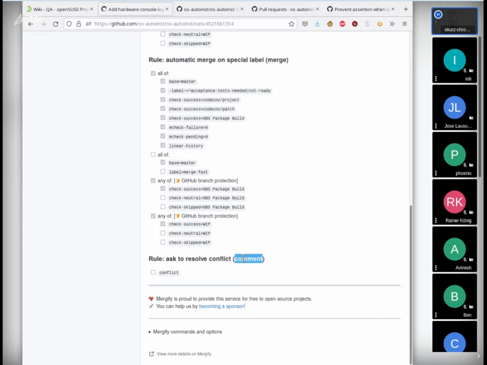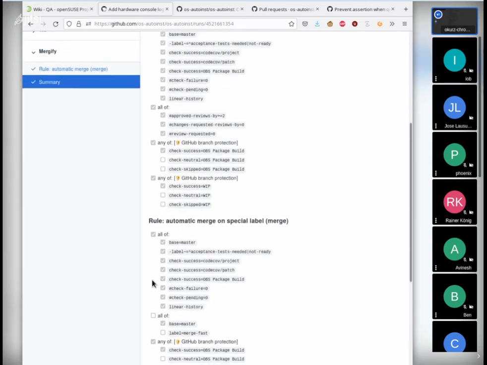So you might have seen a comment like that already if you contributed to openQA. If you have a pull request and then some other change gets merged and your change is conflicting with the newly merged code in master, GitHub will flag that as a conflict, but you might not get the message directly. So this is why we asked Mergify to comment on the pull request and ask to resolve the conflict. Now this didn't apply here.